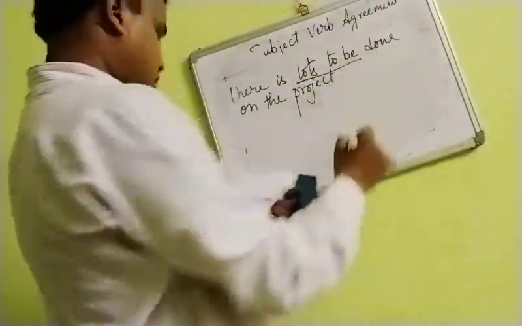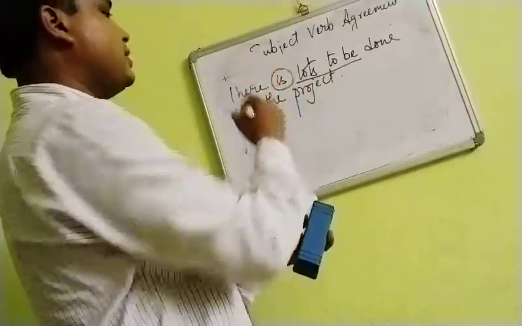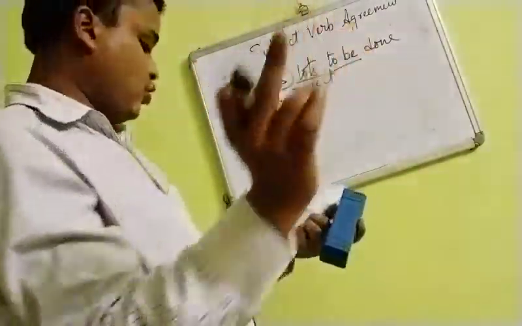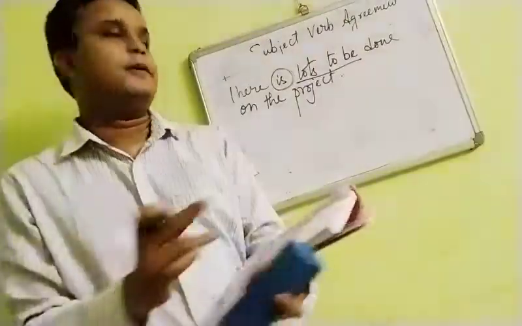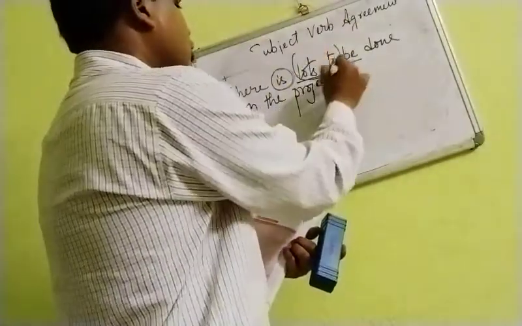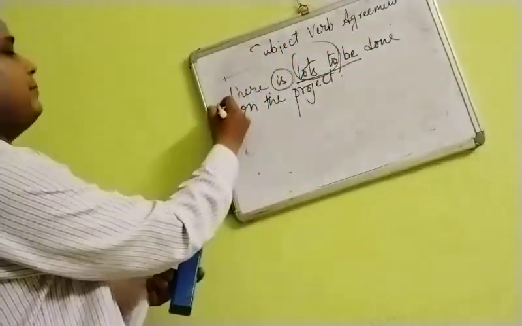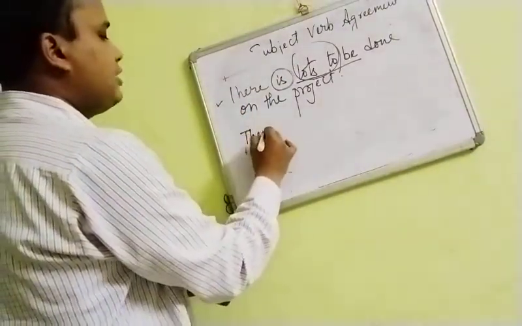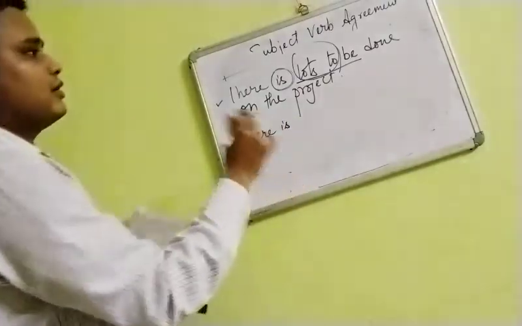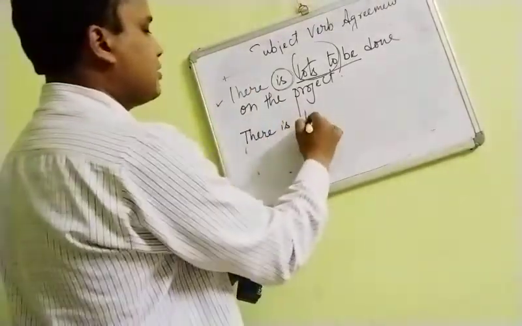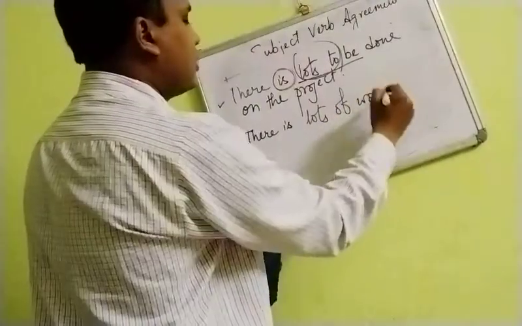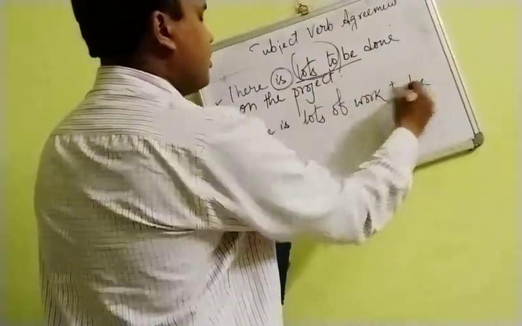There is has been used here, and the rule which is given here is lots plus infinitive. Infinitive means these two. But if this would have been like this, there is lots of work to be done.